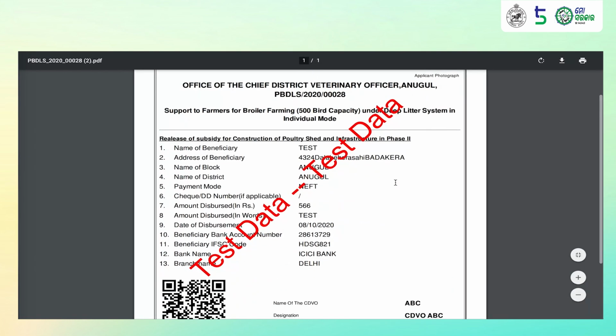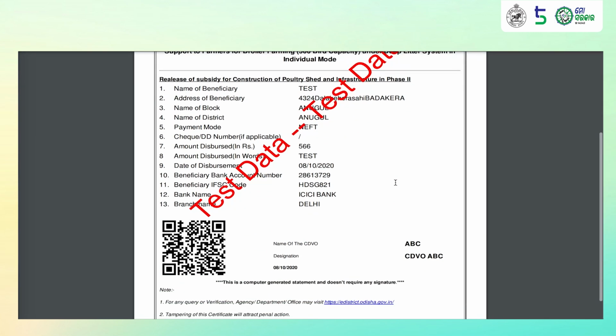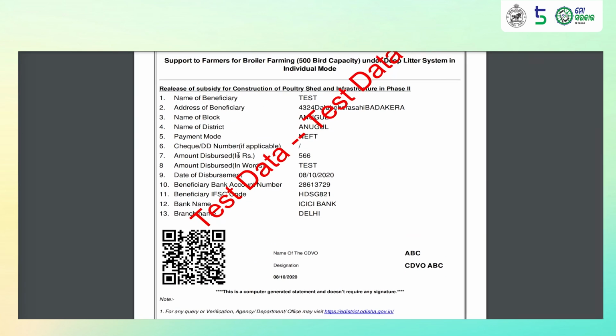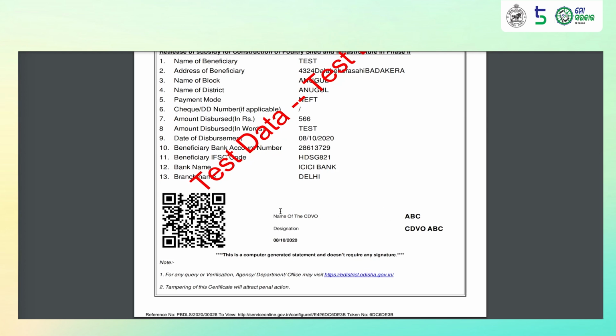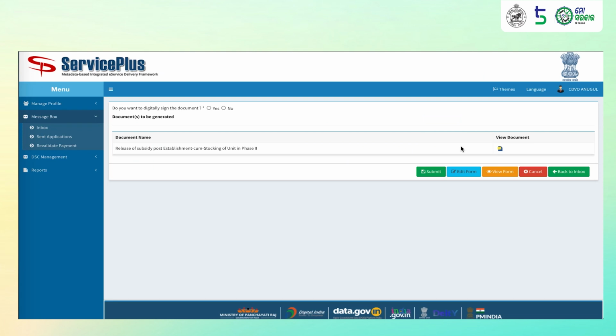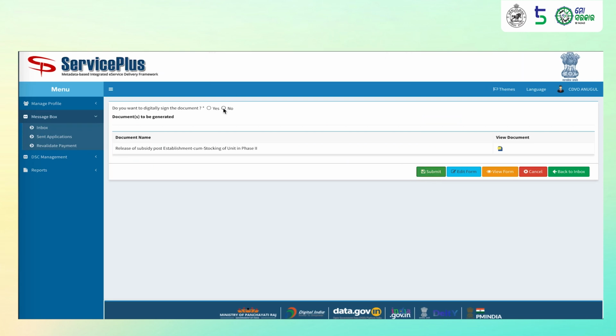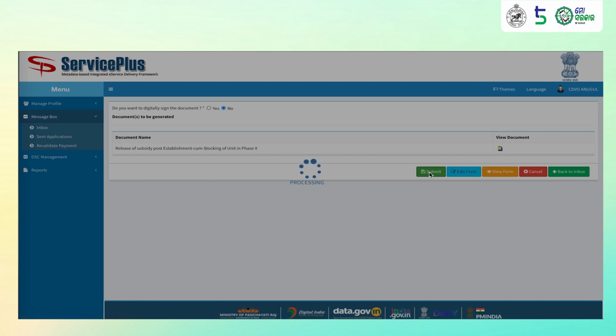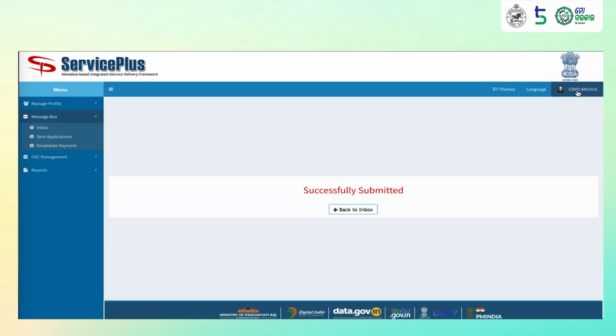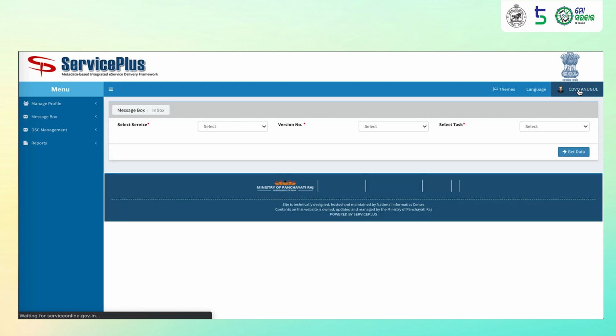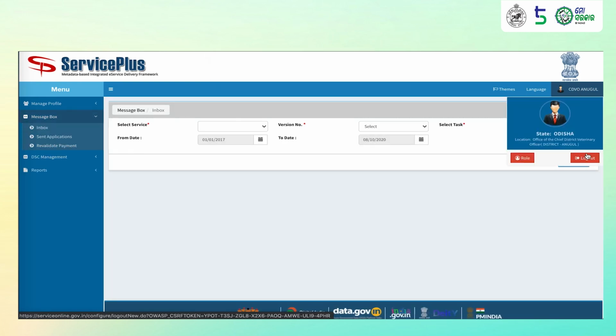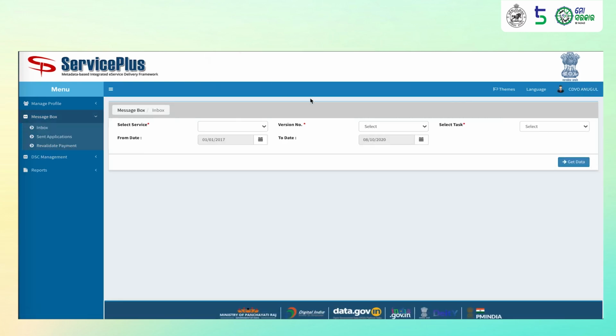This document will have details of the subsidy that has been released, such as beneficiary details, bank account details. It will also have the name of the CDVO, designation and date of disbursement. Once verified, the CDVO may click on Submit. Since we are not digitally signing documents, please select No here and click on Submit. The application has been processed by the CDVO and has been delivered to the citizen.